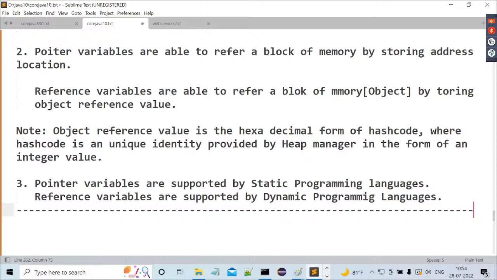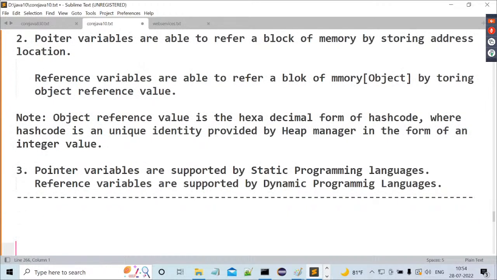All right, sir. That's okay, fine. Pointer variables are supported by static programming languages and platform dependent programming languages, but reference variables are supported by dynamic programming languages and platform independent programming languages. That's it. Now, these are the answers we have to understand clearly. Right, sir? Completed. Overall, the pointers topic is also completed.